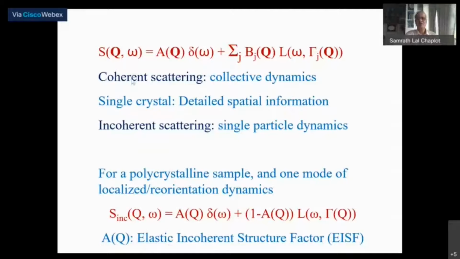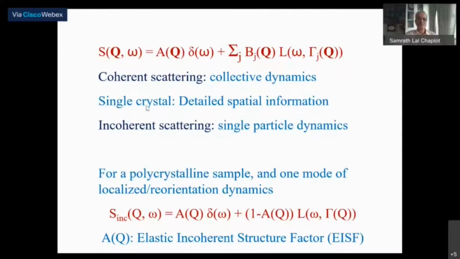Like with hydrogen, you will largely see incoherent scattering, whereas if you have deuterium or oxygen or sodium or lithium, you will see coherent scattering and perhaps also a little bit of incoherent scattering.